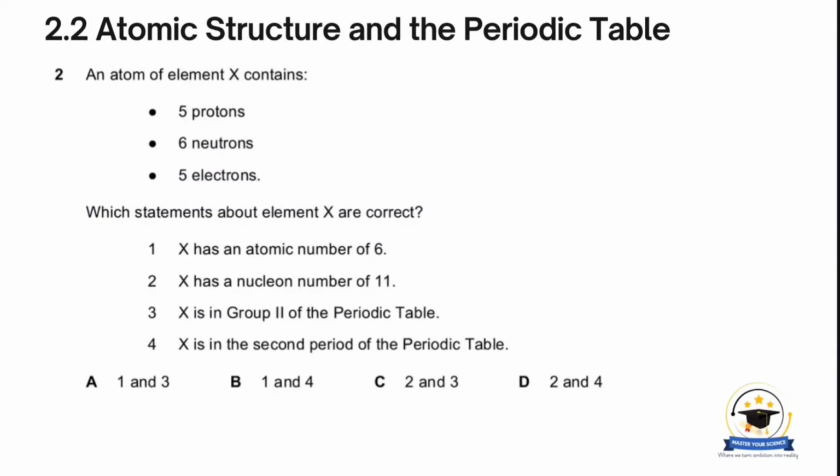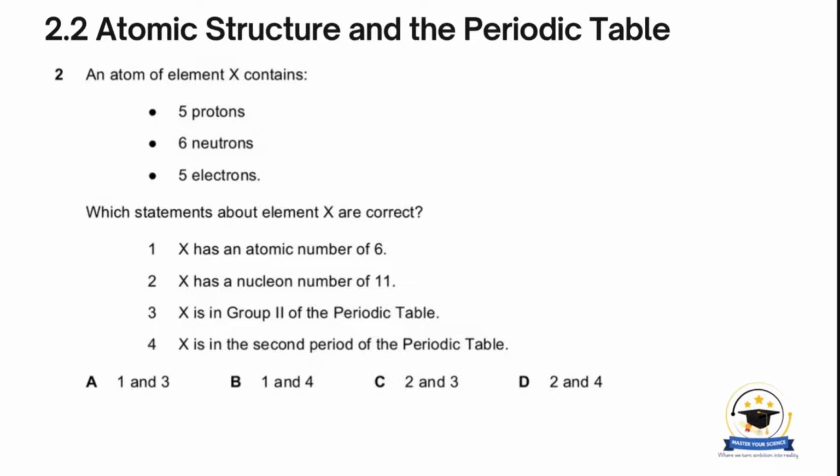And this next question says, an atom of element X contains 5 protons, 6 neutrons, and 5 electrons. Which statements about element X are correct? Number 1 says X has an atomic number of 6. Number 2 says X has a nucleon number of 11. Number 3, X is in group 2 of the periodic table. And number 4, X is in the second period of the periodic table.